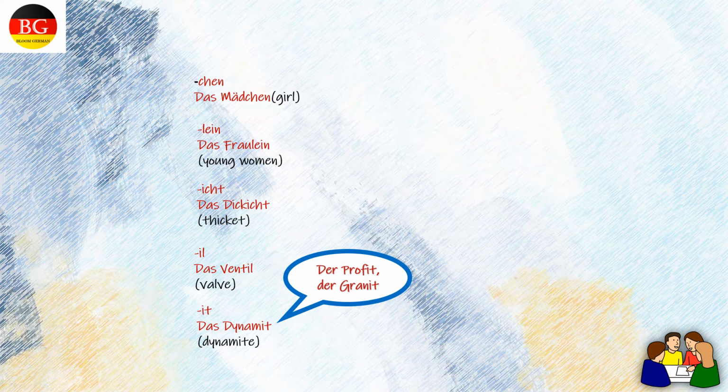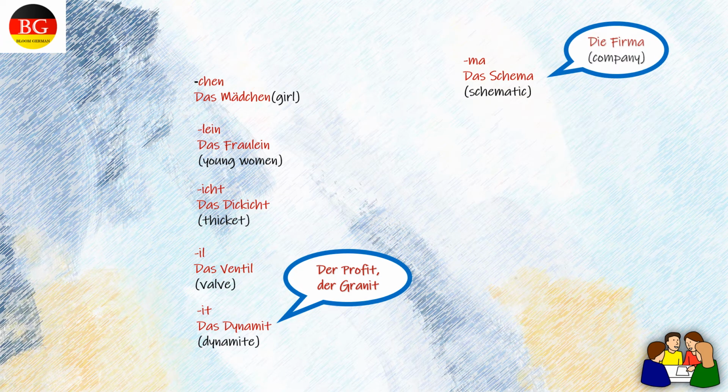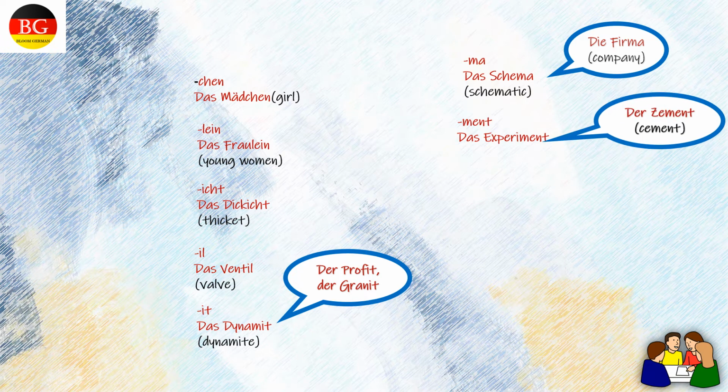Nouns ending with -it are all neutral in form. Das Dynamit. Exceptions for this are der Profit, der Granit. Nouns ending with the -ma sound are all neutral in form. Zum Beispiel das Schema. Exception for this is die Firma. Nouns ending with the -ment sound are all neutral in form. Zum Beispiel das Experiment. Exception for this is der Zement.